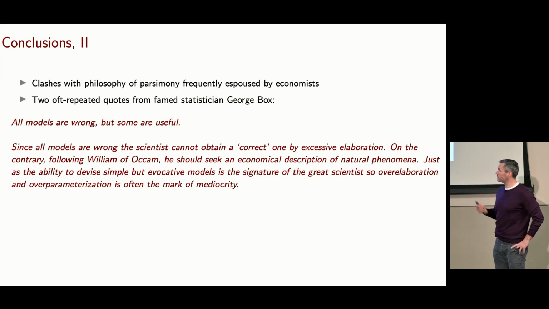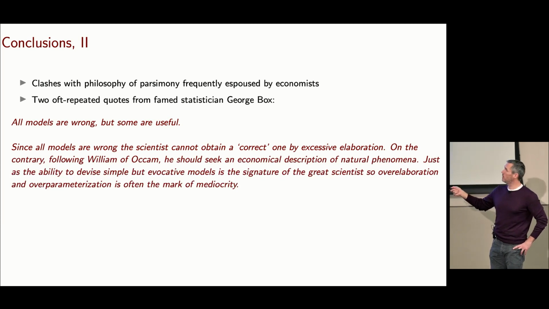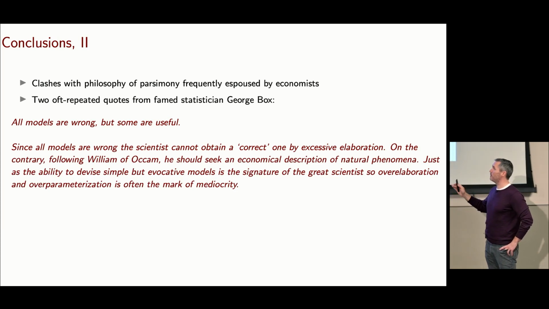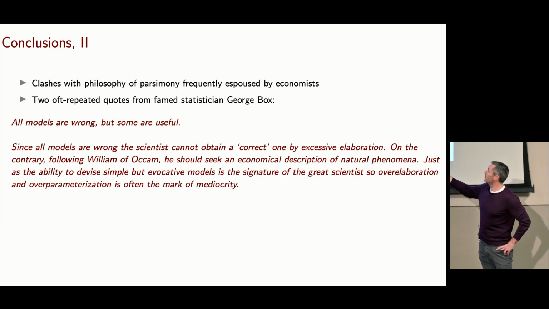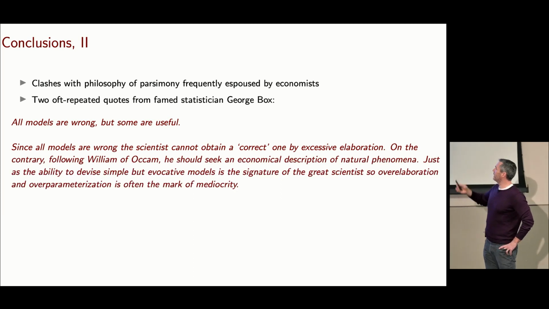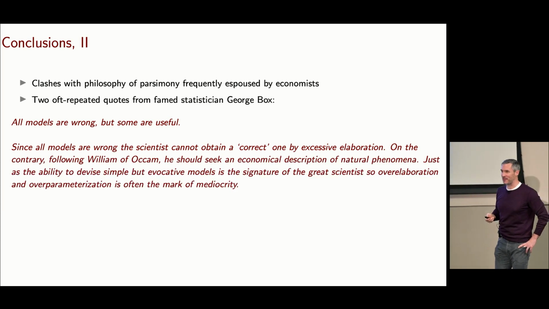And the last thing I want to say comes back to the motivation slide that I had in the beginning. I'm going to talk about two quotes from George Box. Right? So the first one we've probably all heard. All models are wrong, but some are useful. Right? The second one I love because it kind of would be a very nasty criticism of this paper, right? Since all models are wrong, the scientists cannot obtain a correct one by excessive elaboration. In contrast, you should seek an economical description of natural phenomena. The ability to devise a simple, but evocative model, is the signature of a great scientist. Over-elaboration, over-parameterization is the mark of mediocrity, right?